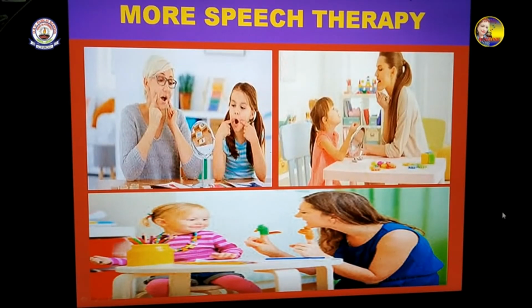More speech therapy, you see, more speech therapy. You can see how each and every child is given this type of therapy so that the child is able to speak clearly, a little bit at least. The people should be able to understand what the child wants to say. For this reason, speech therapy is given.